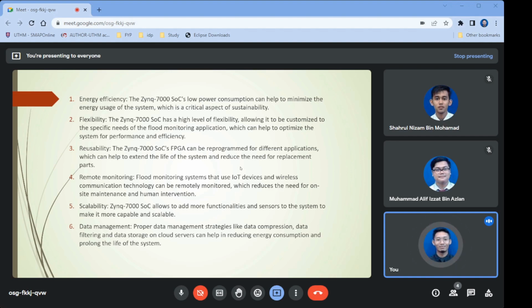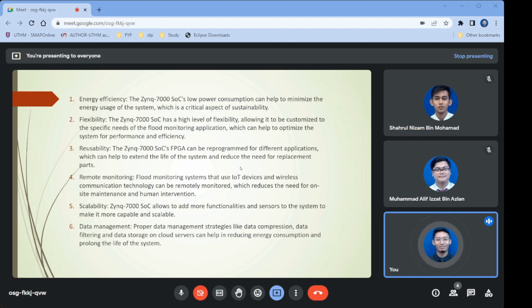Also, using the Zynq 7000 series, our flood monitoring system can be monitored remotely using IoT devices and wireless communication technology, which reduces the need for on-site maintenance and human intervention.